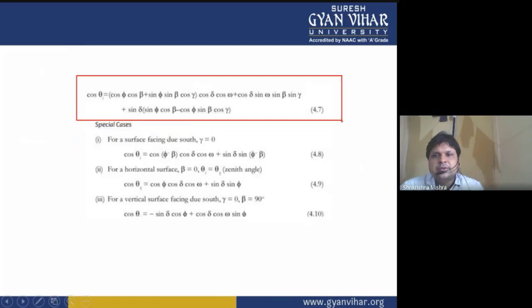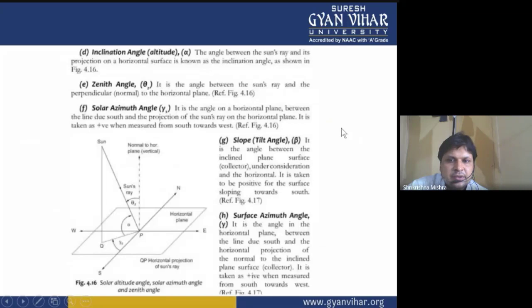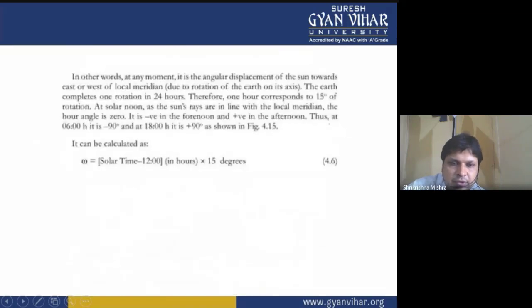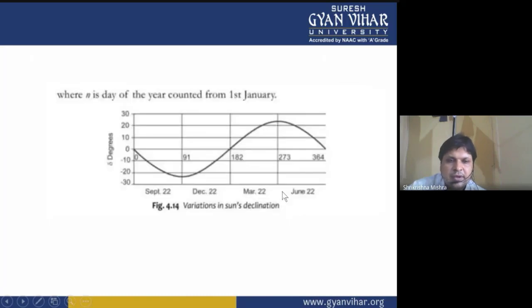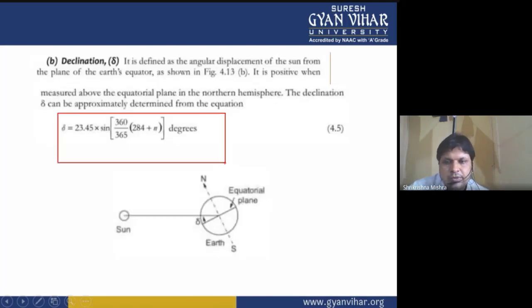This particular formula we will use, and apart from this formula, we will also use the hour angle calculation formula wherever hour angle will be required to calculate. And also we will use this formula for calculation of declination angle.